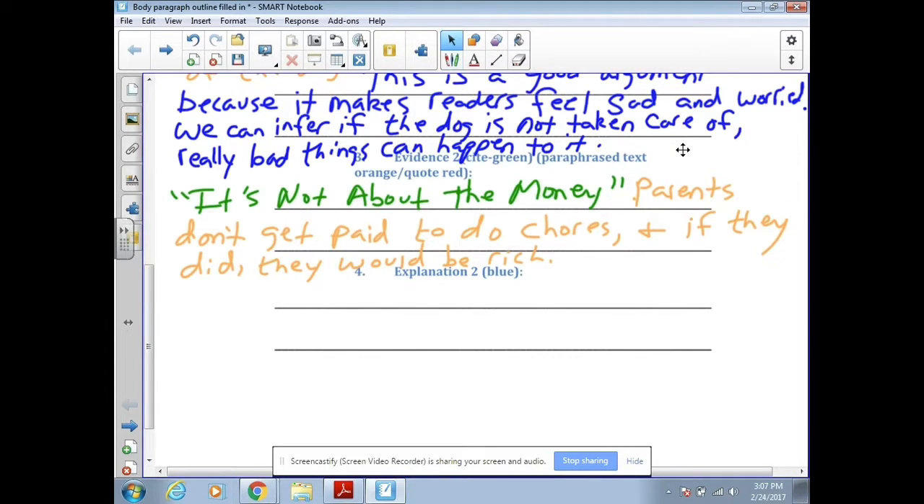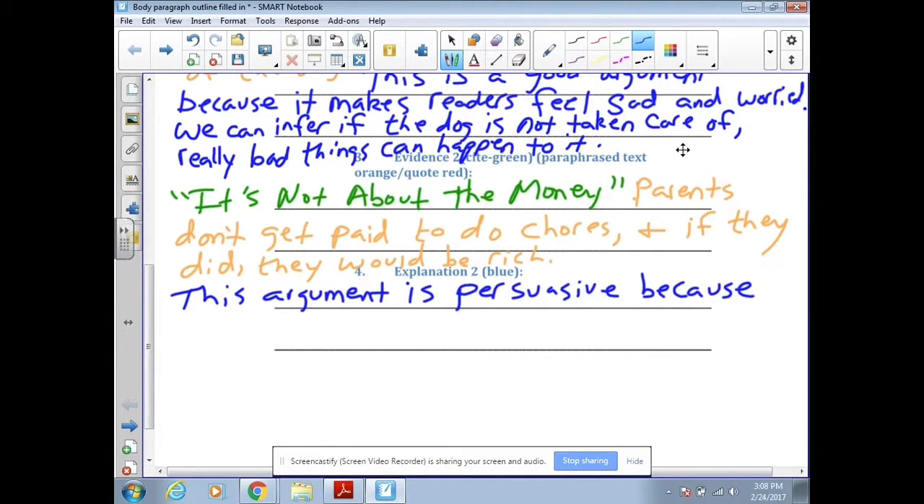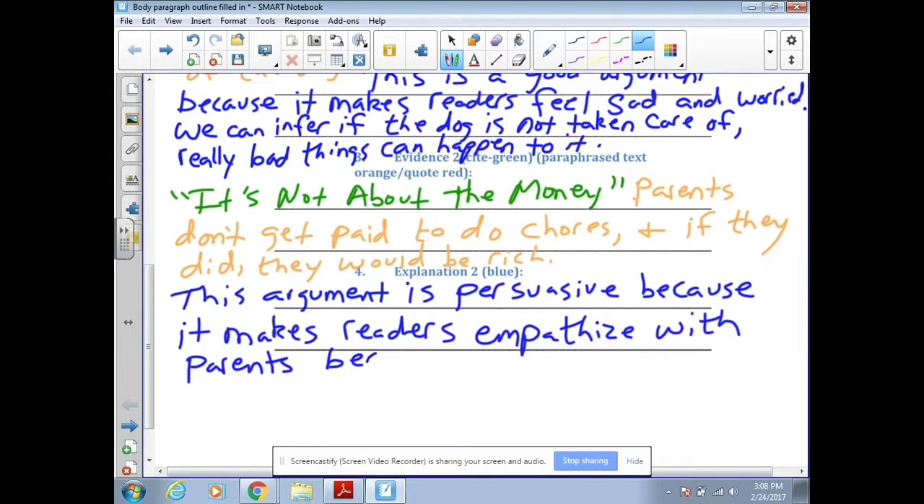Okay, and again, my explanation needs to prove how this is a great argument. And this is another pathos argument, so I'm trying to think about how does this make me feel, and then I can apply it to other readers, because if I feel a certain way, chances are a lot of the other readers are going to feel a certain way. So we're going to put something like, this argument is persuasive because it makes readers empathize with parents. So when you empathize with somebody, you realize how they feel, because they do a lot of work to keep the house functioning.